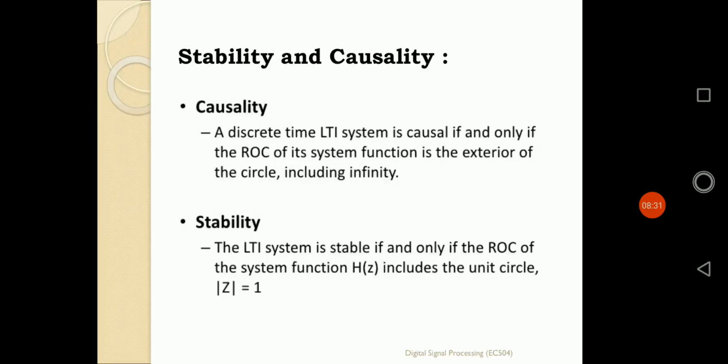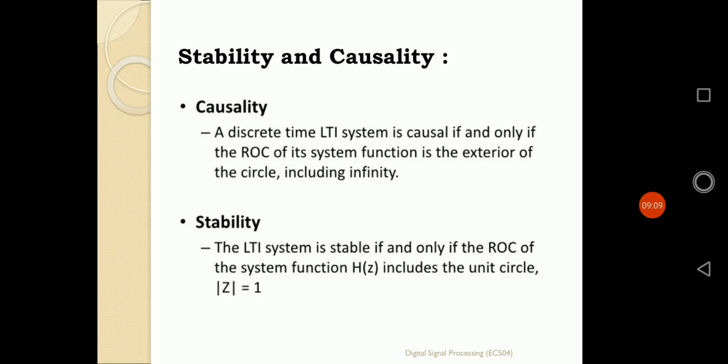Now, according to similar logic from the last class, where we discussed the concept of stability and causality for an LTI system, here also the causality and stability for that LTI system can be defined. But in that case it was for time domain sequences. Here we are analyzing the causality and stability for that LTI system using the concept of Z transformation. How are causality and stability defined? Let us have a look.